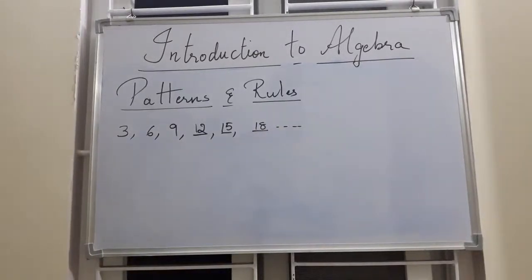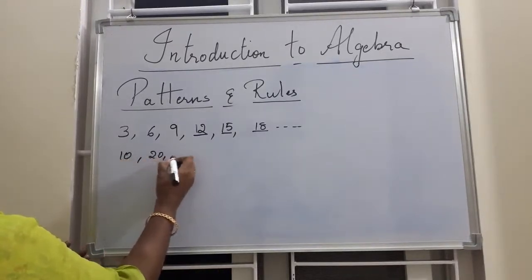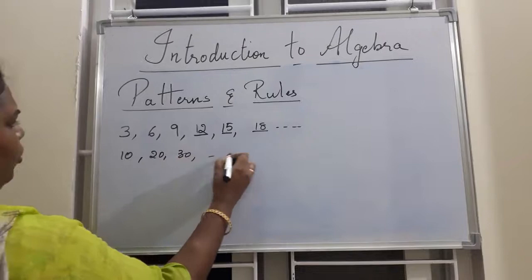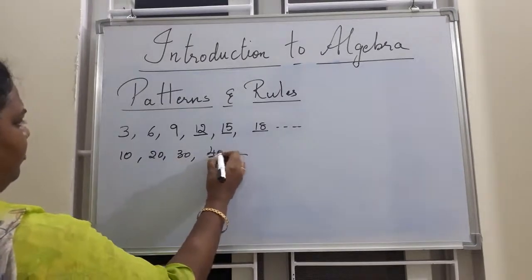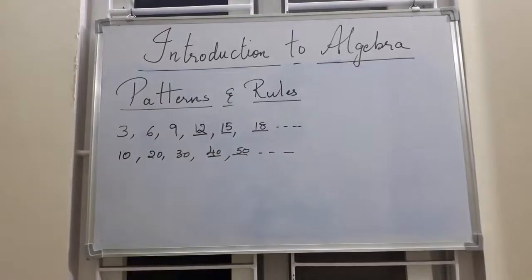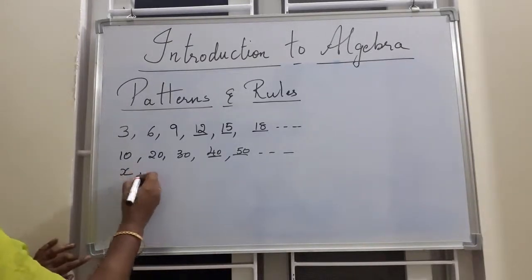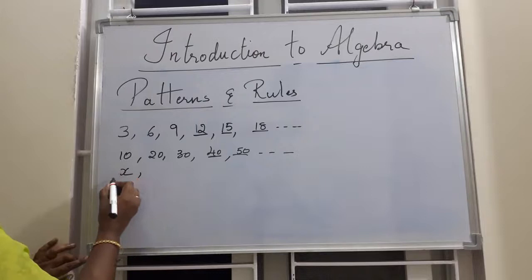In the same way, you can take other things like 10, 20, 30. So next will be what? 40, obviously. And 50, and this goes on. This is one pattern. So like that, if you follow numbers in one order or rule, you can take like this also. x. x means nothing but 1x.